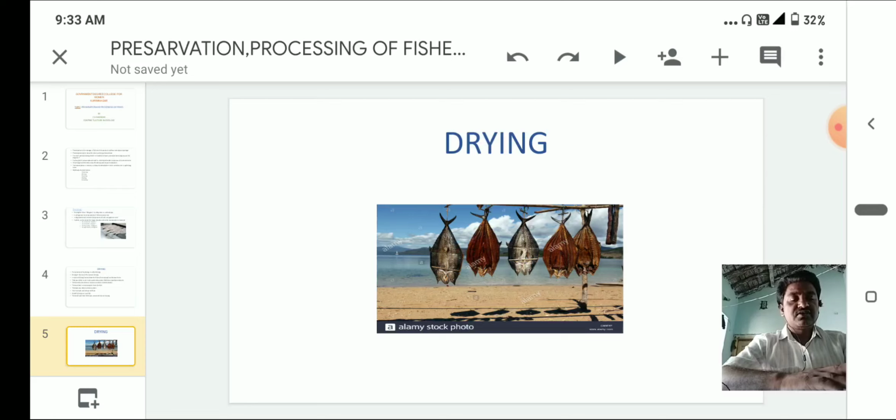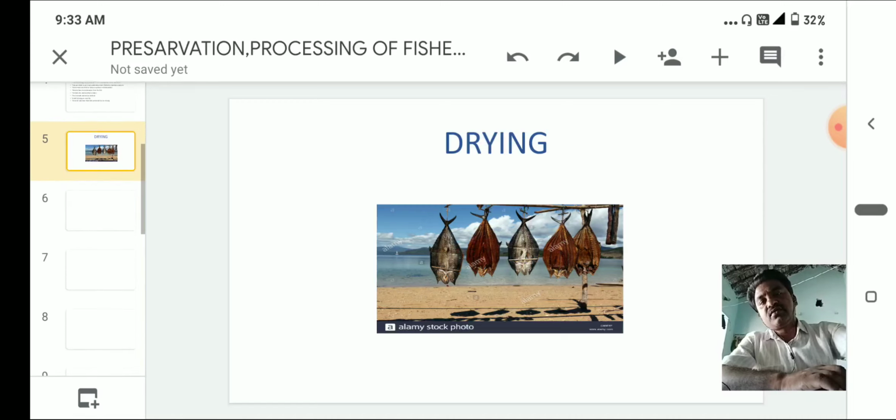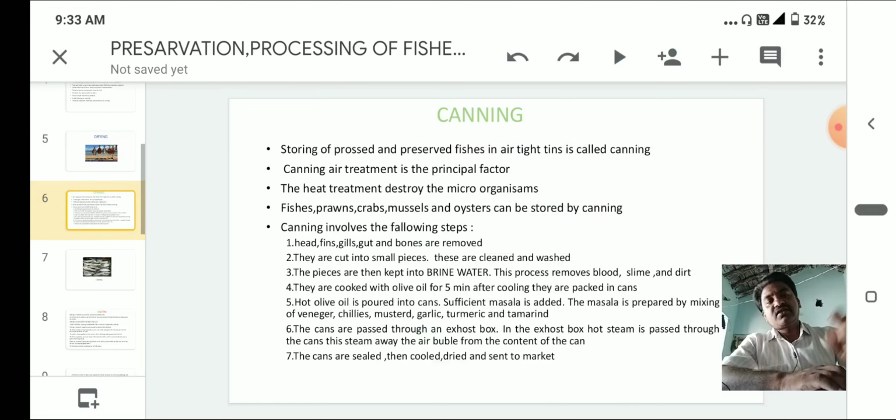And sometimes we have to use mats. On those mats we have to arrange all the fishes in a proper way. This is about drying. Generally, drying is a poor man's technique. Next one is canning.